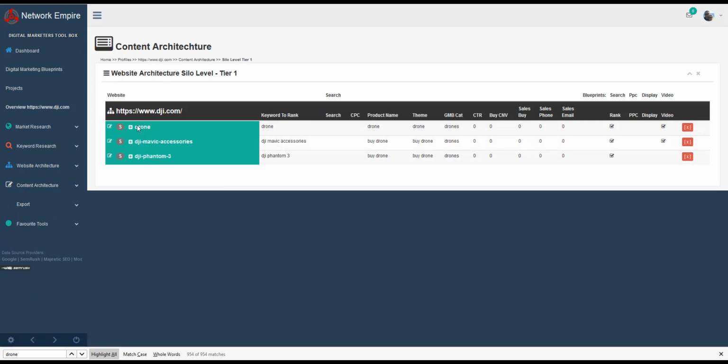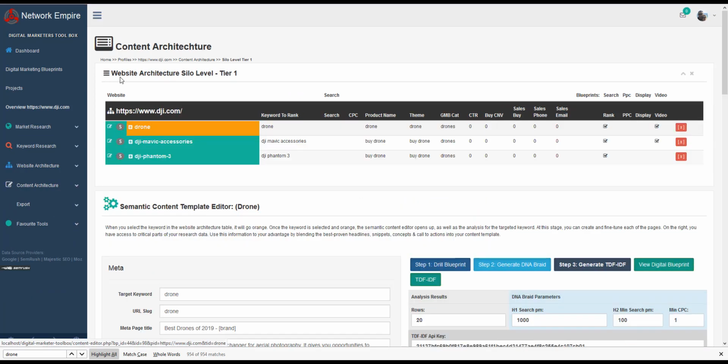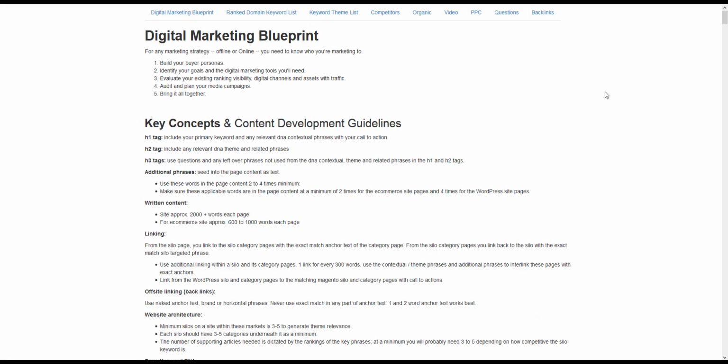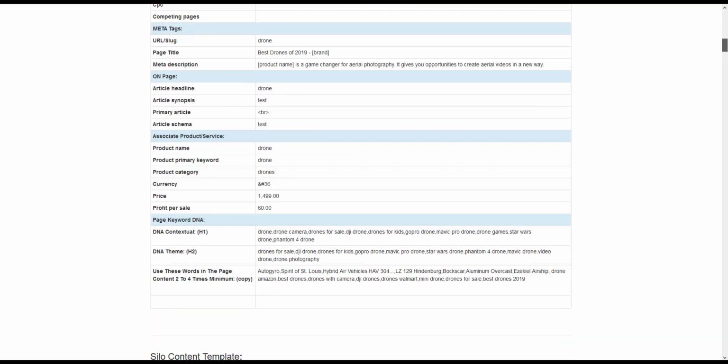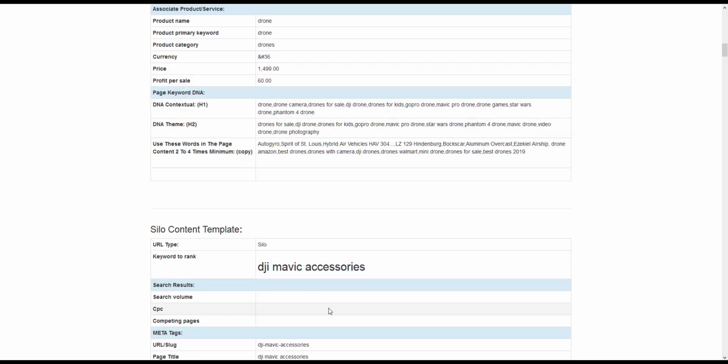drilled into. So if you look at the process, it's as simple as create a blueprint, add your competitors or your own domain, do your keyword research into the themes that are important, map out your website architecture, come to your content architecture once that's mapped out, drill the blueprint, generate the DNA braid, generate the tf-idf, and then you can click on View Blueprint, and it spits out the template, which basically gives you everything mapped out.